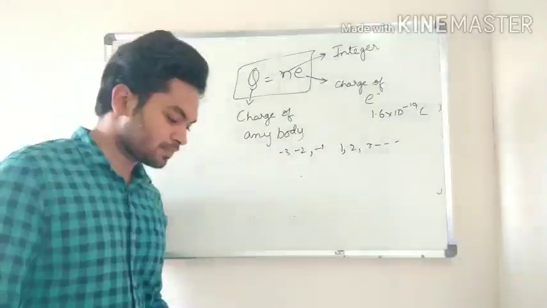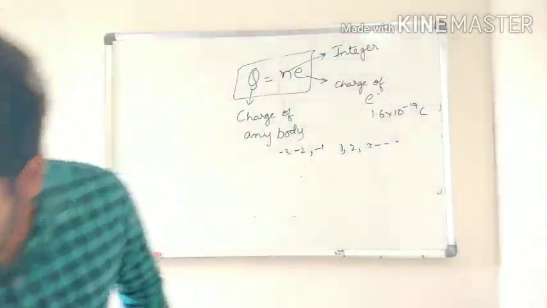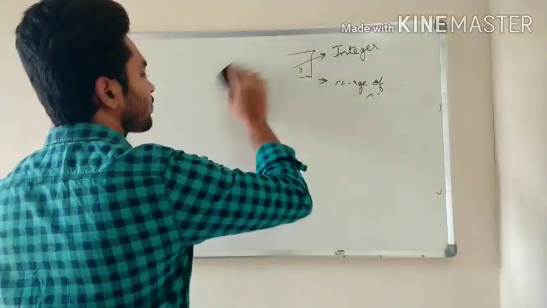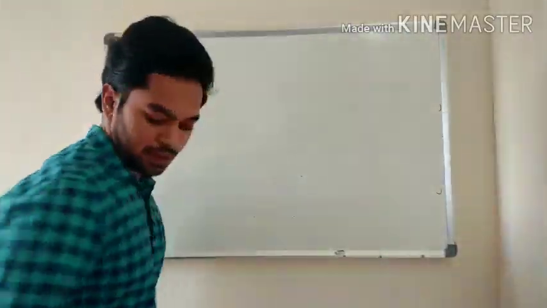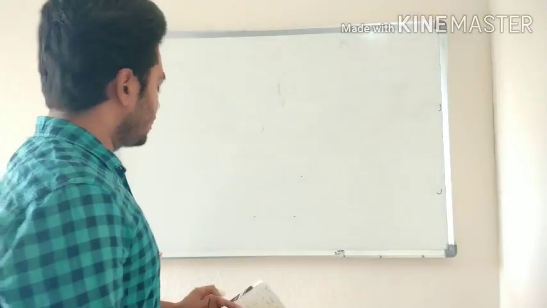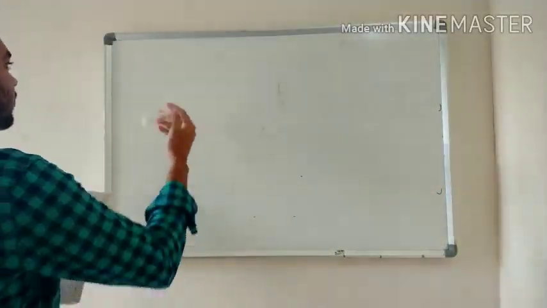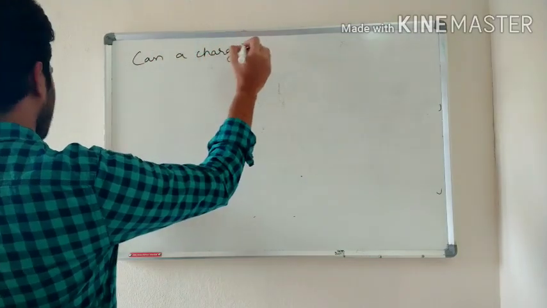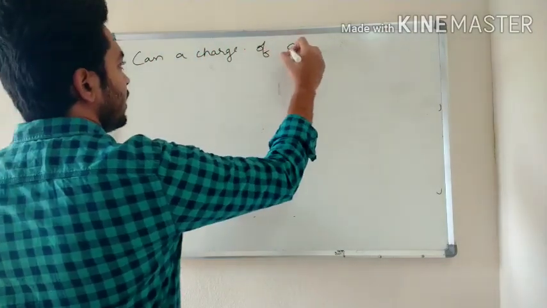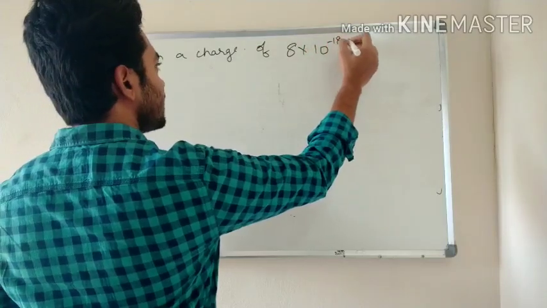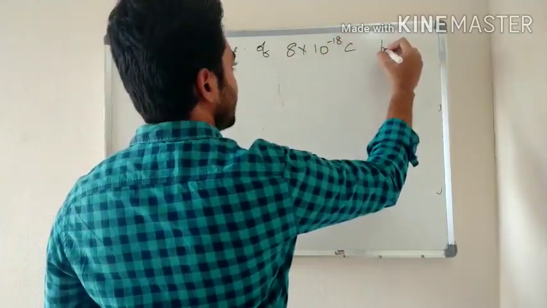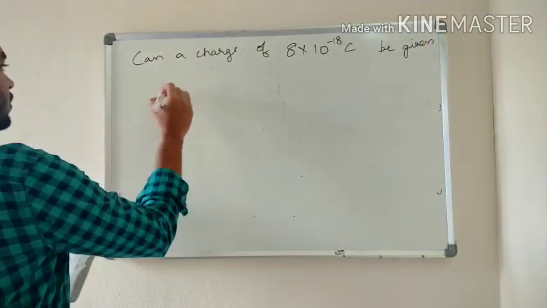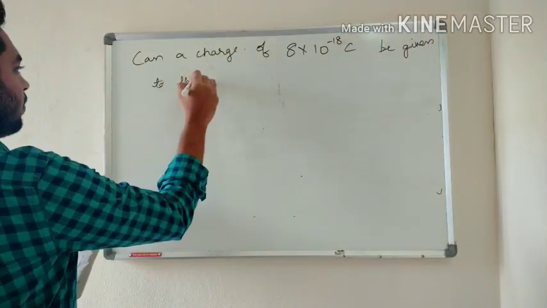Now, note this problem. Can a charge of 8 into 10 to the power minus 18 coulomb be given to a body?